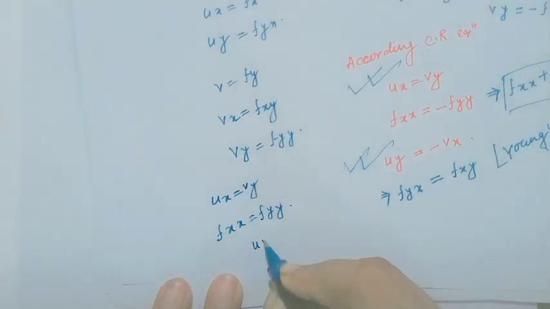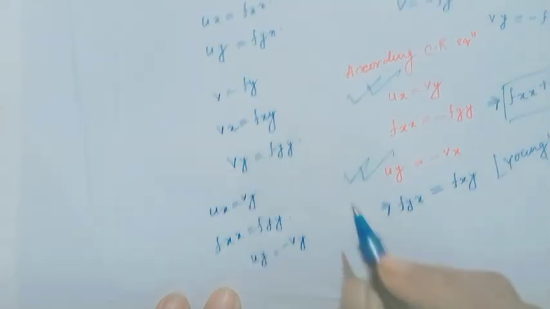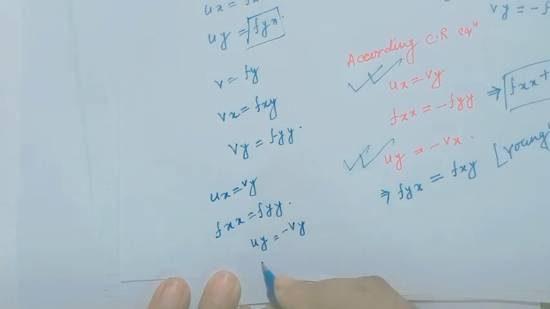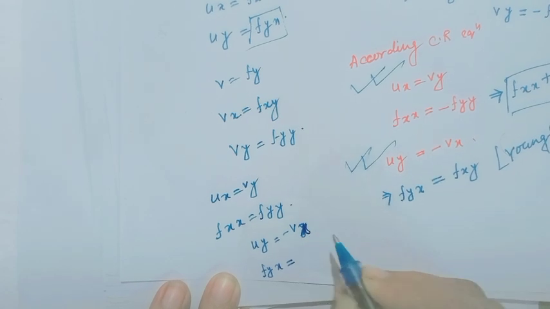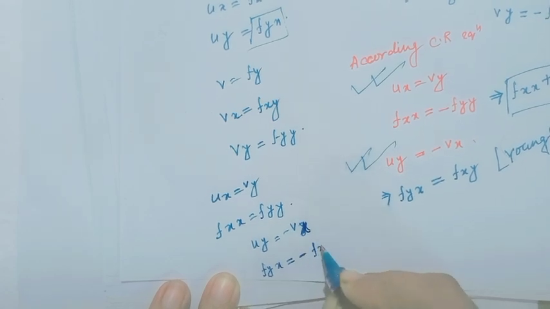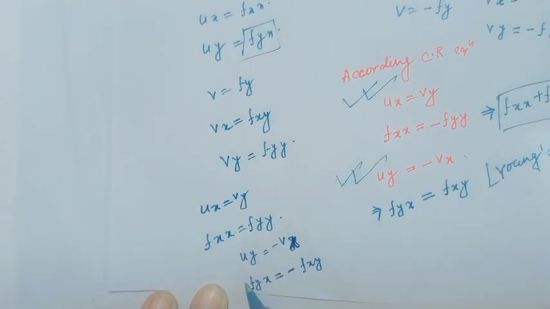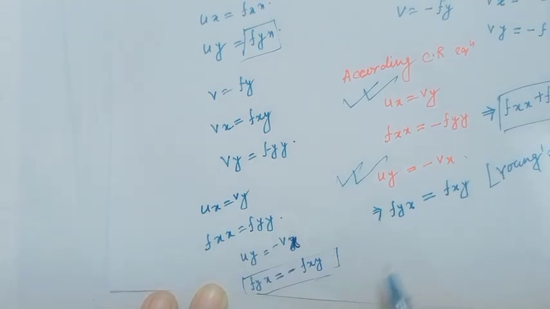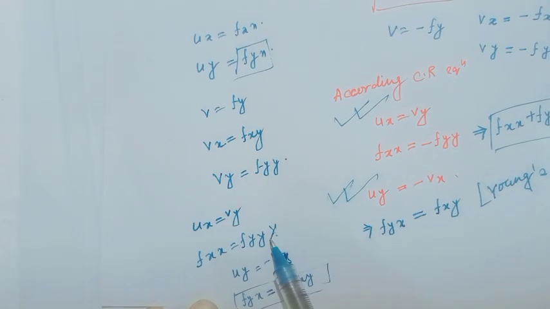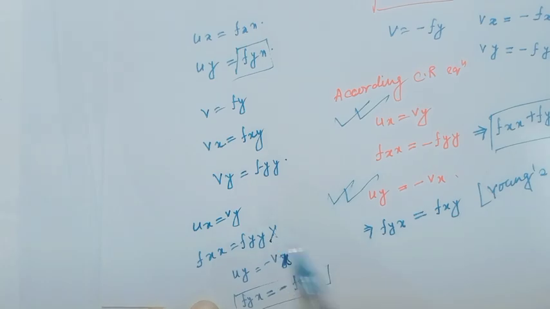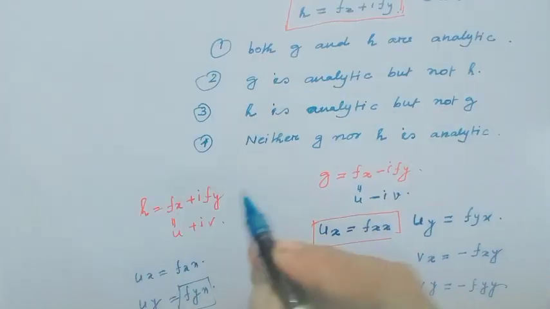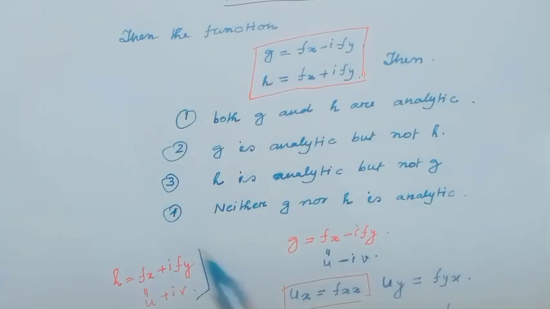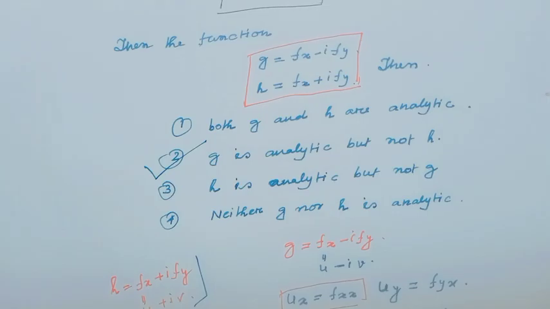Also u_y equal to minus v_x, and u_y means f_yx equal to minus f_xy, and this is also not Young's theorem. That means the harmonic equation and Young's theorem are not satisfied. So h is not analytic, but g is analytic. So option 2 is the right option.